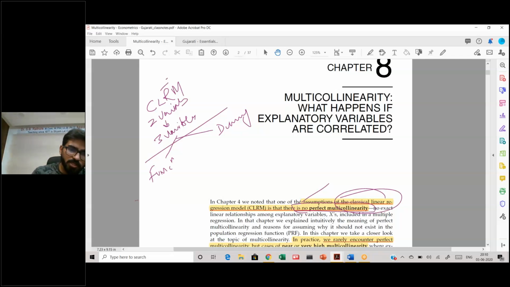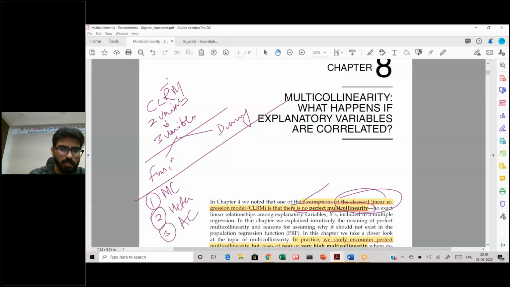But now what we are concerned with in all these chapters, starting from multicollinearity, is the violation of these assumptions. So there are 3 assumptions that we will violate. One is multicollinearity, the second will be heteroscedasticity, and the third will be autocorrelation. These are the 3 assumptions that we are going to violate one by one in each chapter, chapter 8, chapter 9 and chapter 10, and we will see what the implications are.